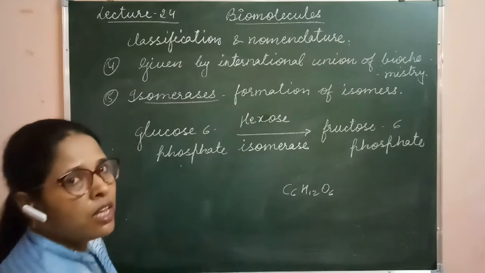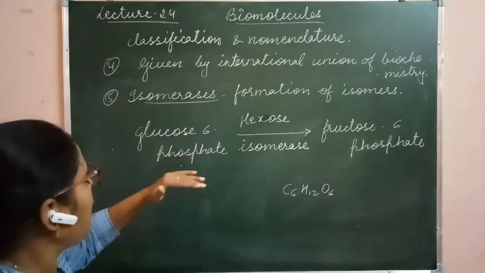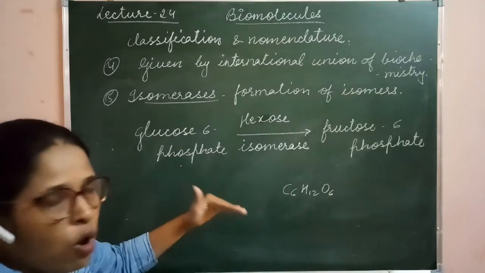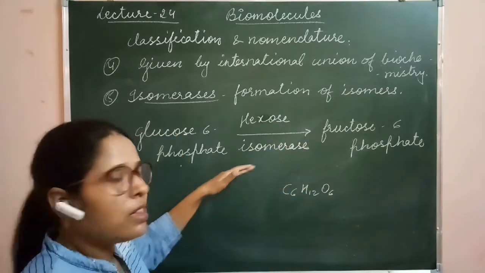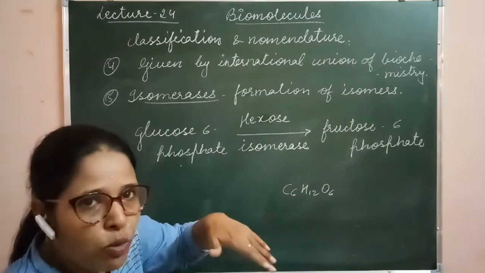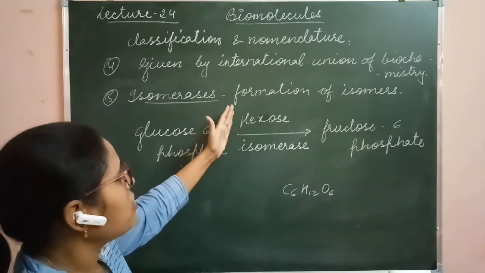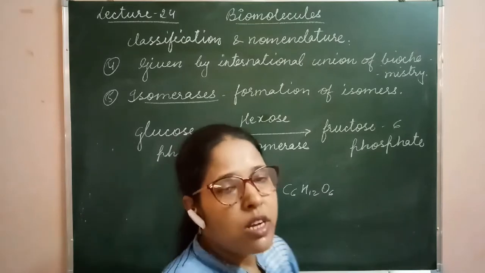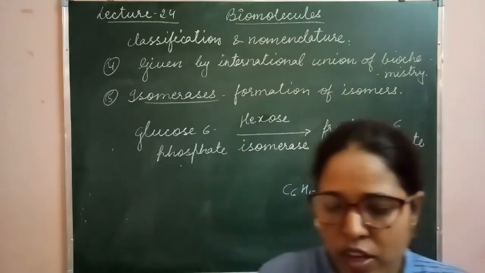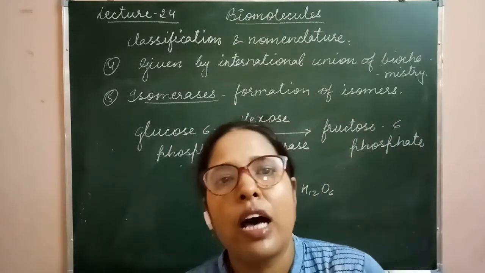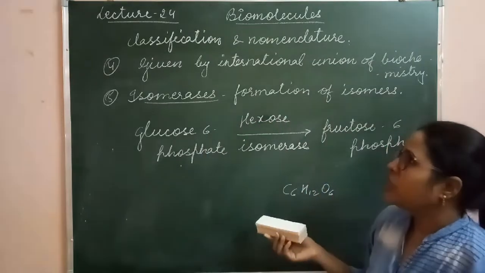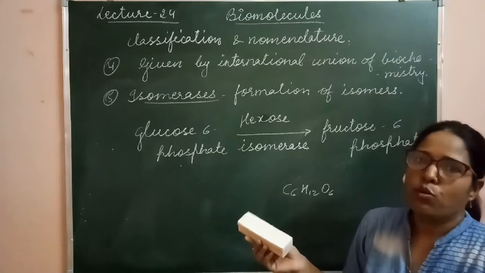We can name this enzyme glucose fructose isomerase, or if the reaction is reversible then fructose glucose isomerase, or we can say hexose isomerase, because both of the sugars are hexose sugars. 6 carbons are there, that's why we can also say hexose isomerase. So this is the enzyme which is responsible for formation of the isomers.